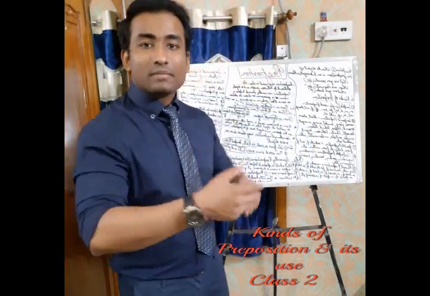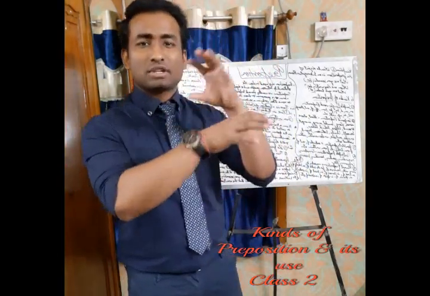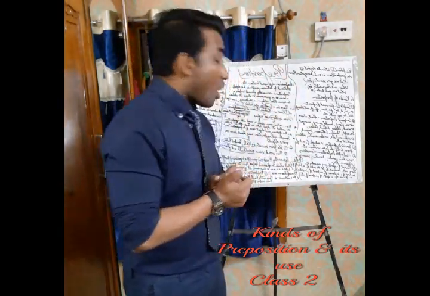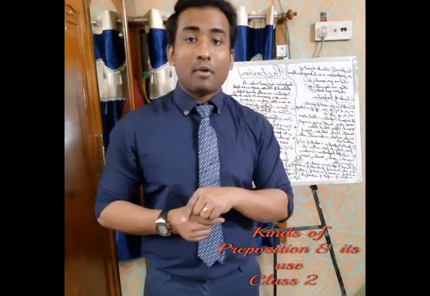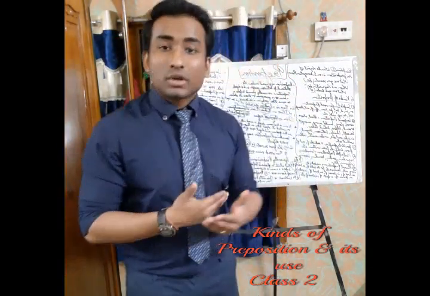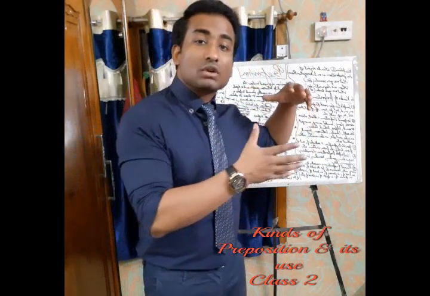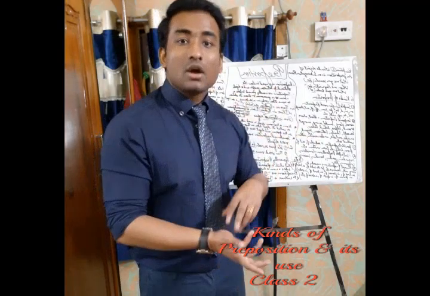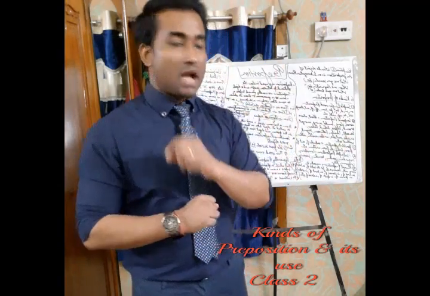For the sake of means you use it when you're taking someone into consideration in that way. On behalf of: I am working on behalf of my friend. I am working on behalf of my mother. You can say this about some work which someone else should have done, but you have done it or you are doing it on behalf of that person. Then you can say on behalf of.